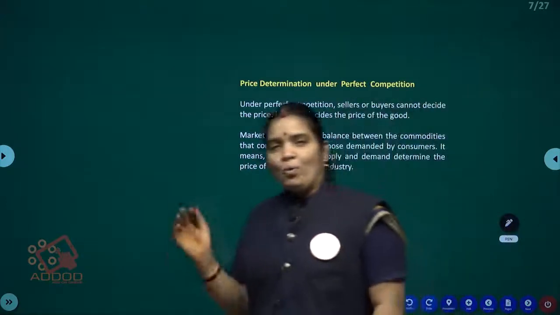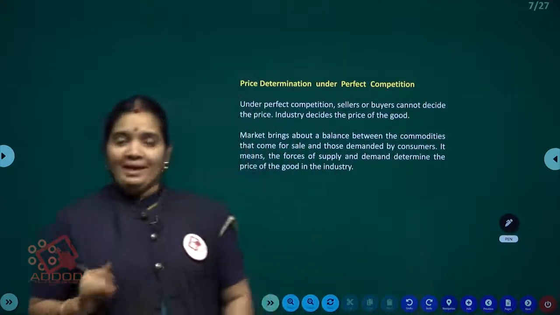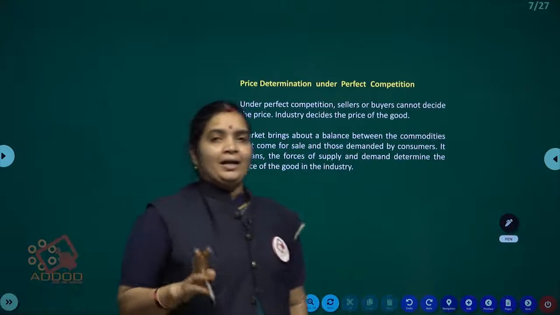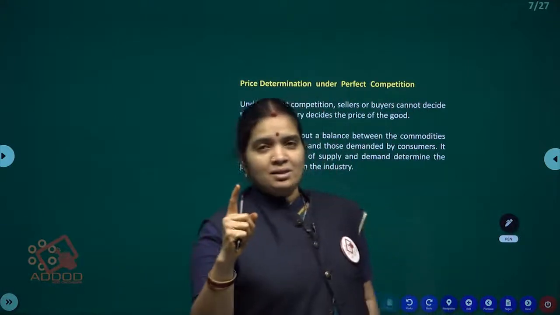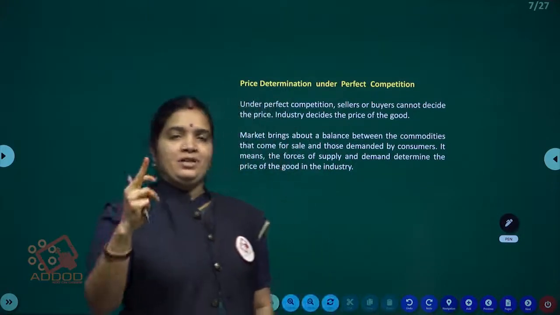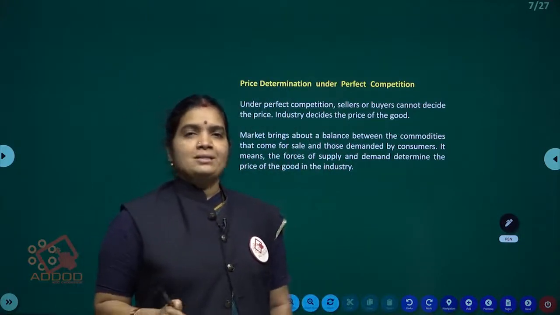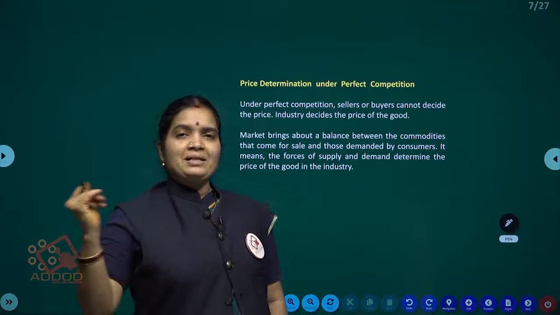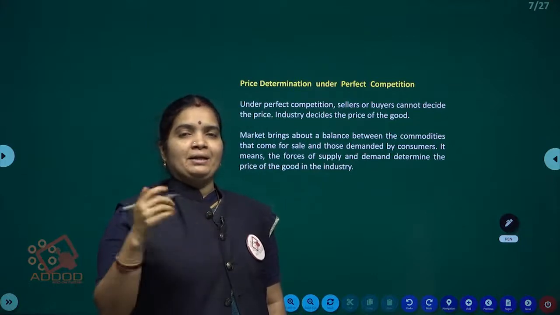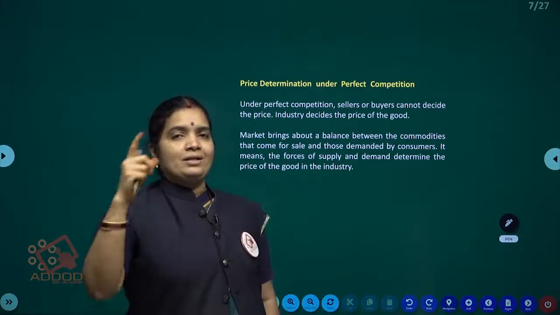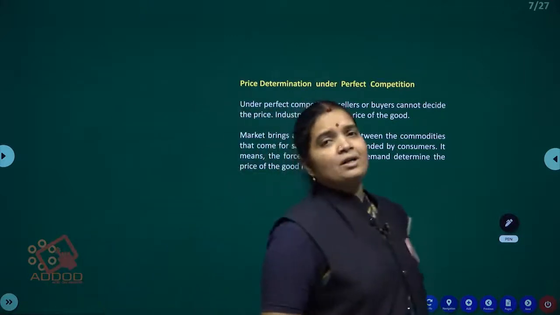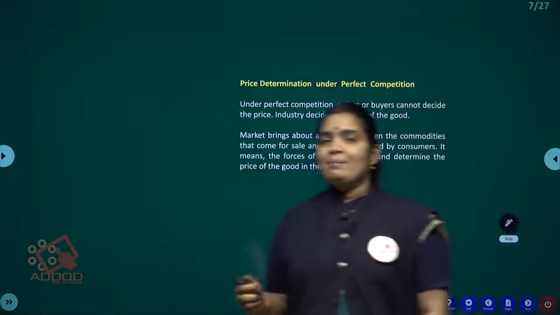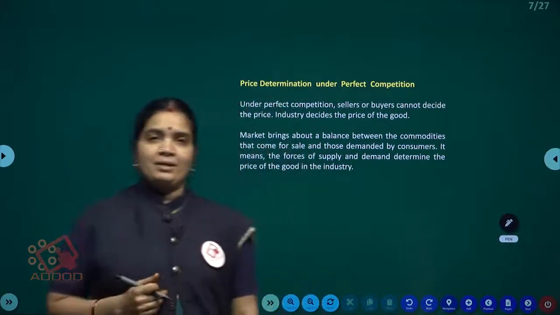Again the question, what is market power? In market power there are two important factors. One is demand, second one is supply. Right guys, so market power determines the price. Here demand and supply decide the price.